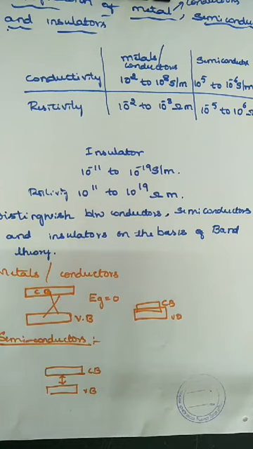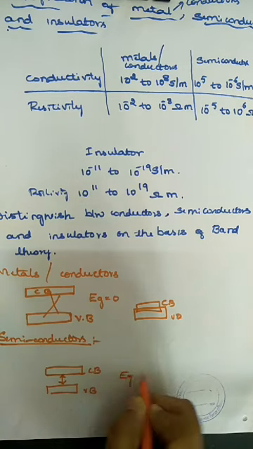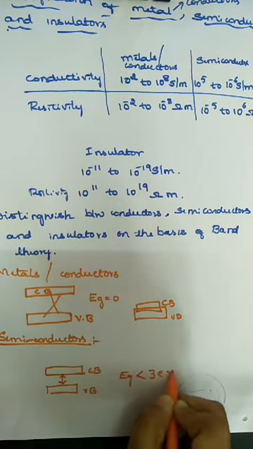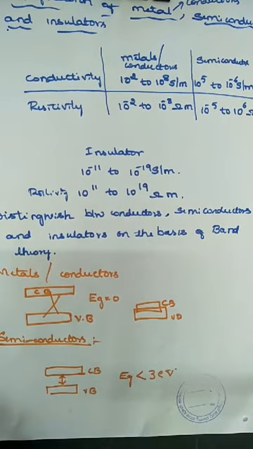In the case of a semiconductor, there is a small gap. So what is the value of Eg here? The value of Eg is less than 3 electron volt. So the value of Eg here is less than 3 electron volt. So that is, take it as a semiconductor.